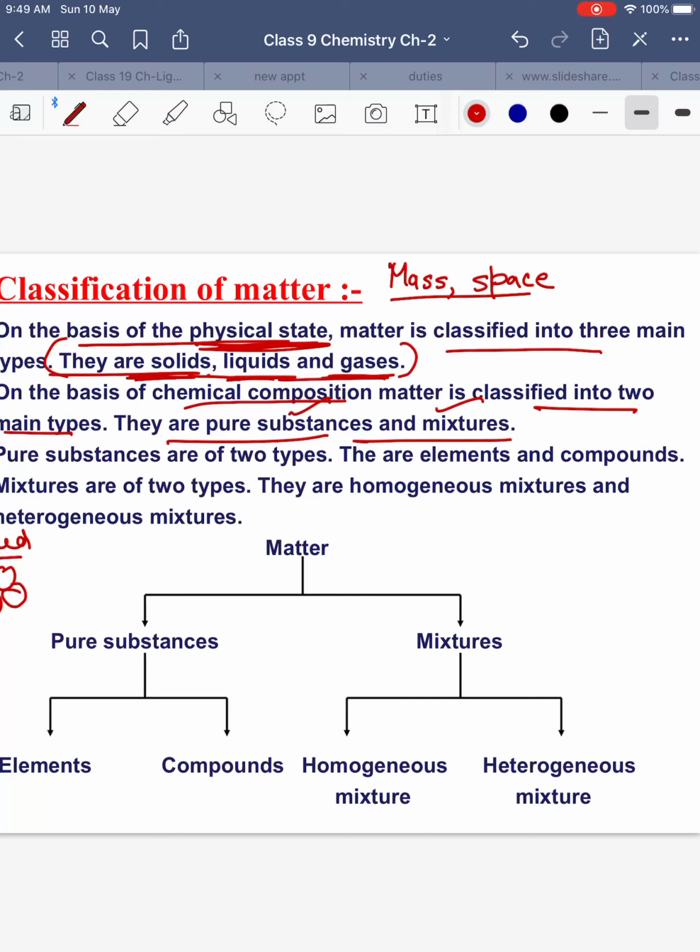Pure substances are further of two types, that is elements and compounds, and mixtures are homogeneous and heterogeneous. What did we say? Matter can be classified into pure substances or mixtures. Pure substances can be elements or compounds, and mixtures can be homogeneous and heterogeneous.